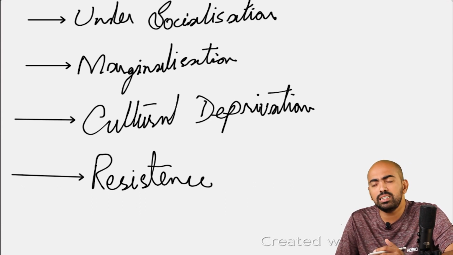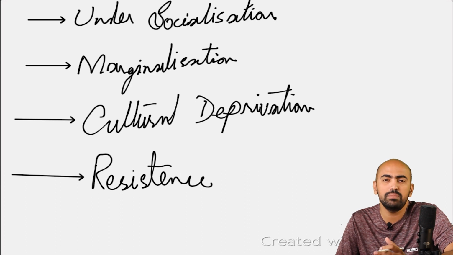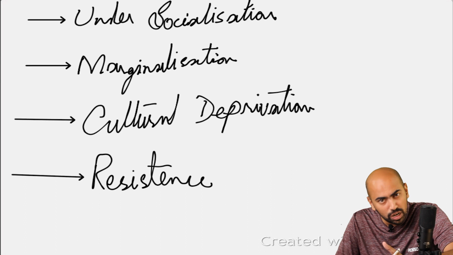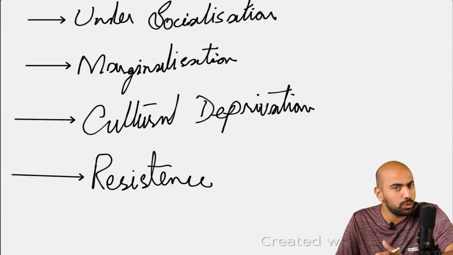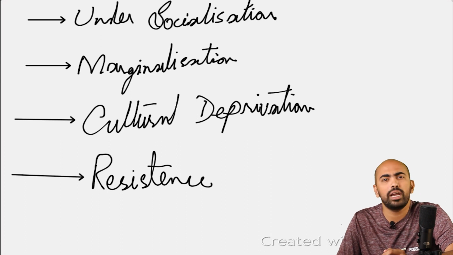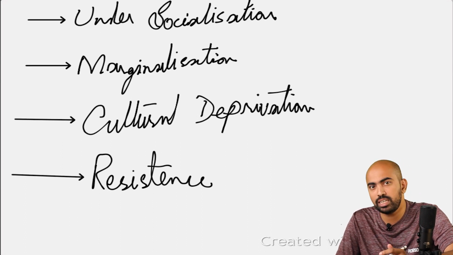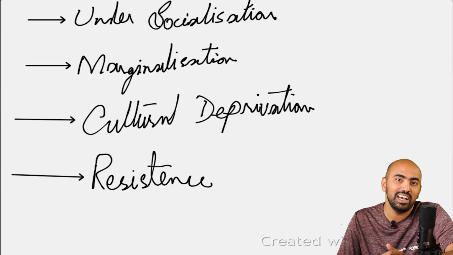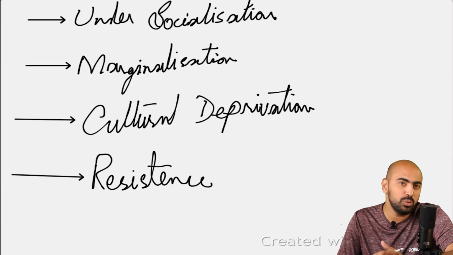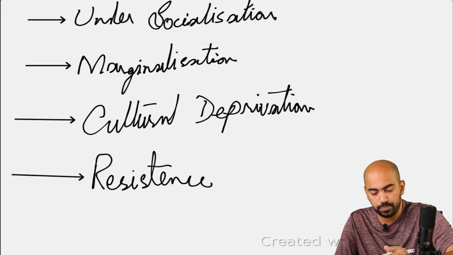As far as resistance is concerned, it means that whenever you oppose the existing power structures or the ruling class of the society, that is resistance. The idea of resistance is usually coined by the new Marxist sociologists, who enforce the idea of resistance against the existing power structures or the ruling class of the society.